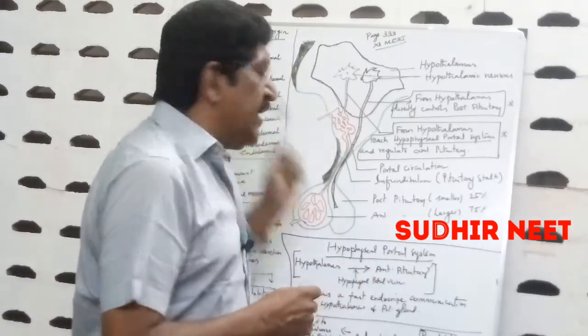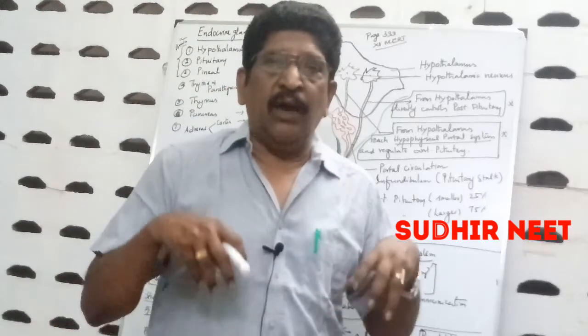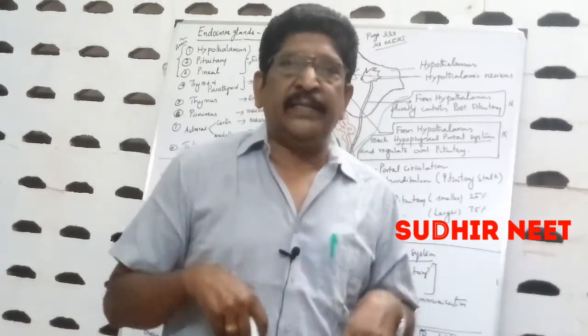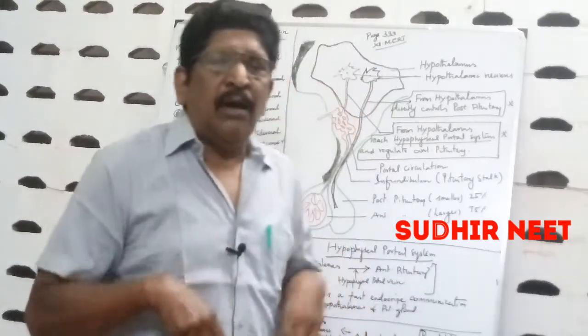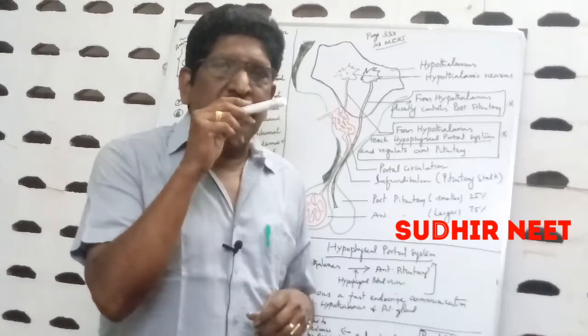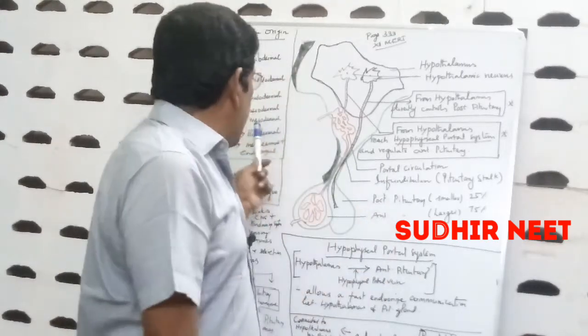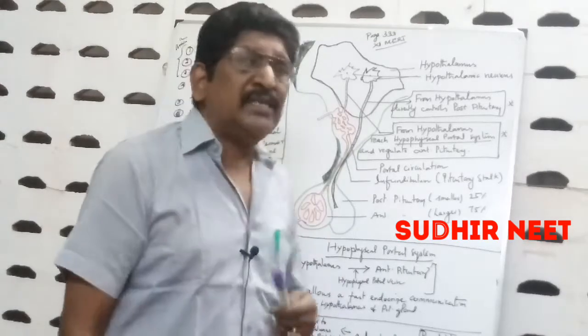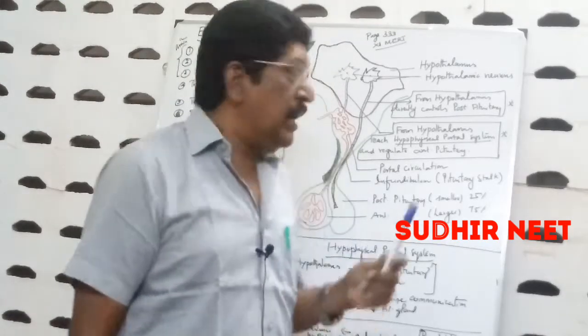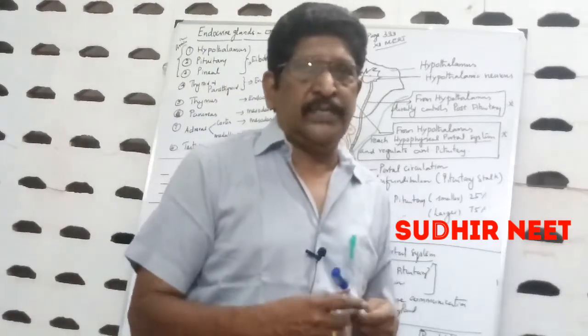And then the adrenal. You know, the adrenal is a complex gland on the kidney. It is called the suprarenal gland. The adrenal contains 2 parts, inner medulla and outer cortex. The outer cortex region is mesodermal in origin and the inner medulla region is ectodermal in origin.